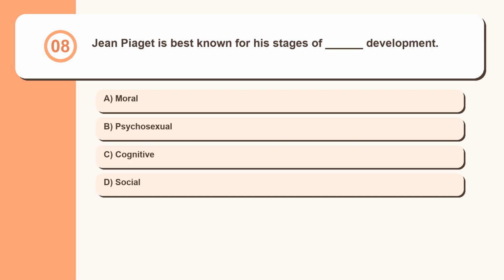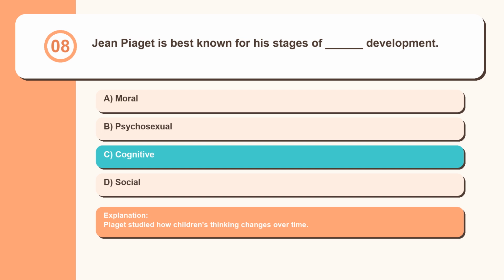Question 8. Jean Piaget is best known for his stages of _______ development: moral, psychosexual, cognitive, social. Piaget studied how children's thinking changes over time.